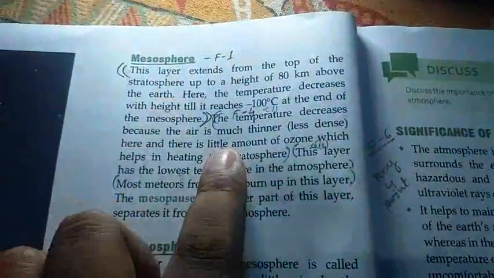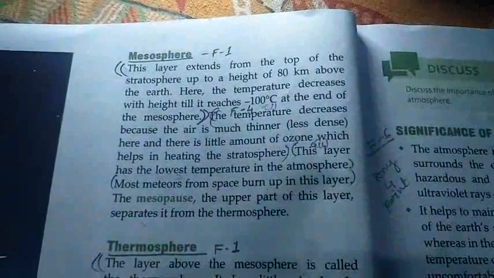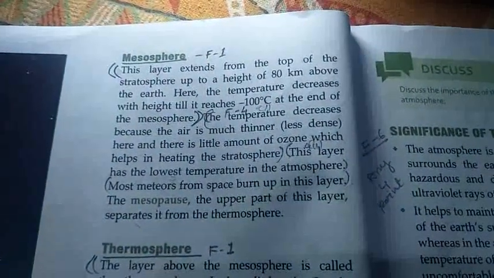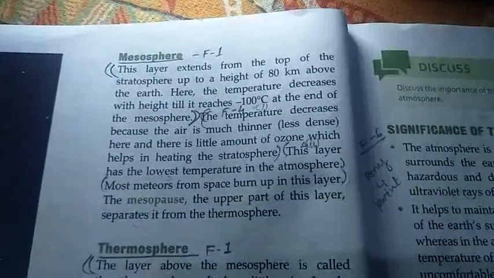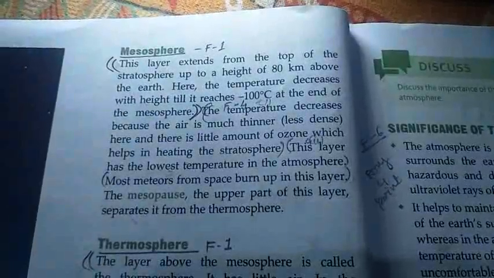Let us study the third layer of the atmosphere. The third layer of the atmosphere is the mesosphere. This layer extends from the top of the stratosphere up to the height of 80 km. Where is it? Here, the mesosphere. We can see the third layer, mesosphere. From 51 km to 80 km is the mesosphere.